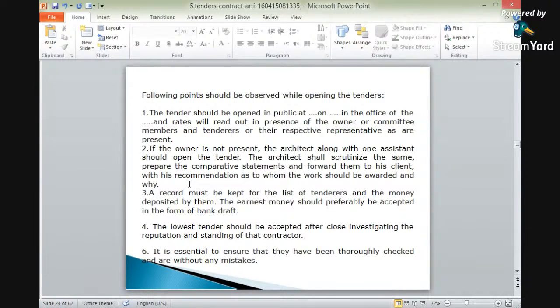Again, it is essential to ensure that they have been thoroughly checked and are without any mistakes. So the amount should be properly checked. The descriptions should be properly checked. And it is to be tallied so that there should not be any mistakes regarding the acceptance of the tender.